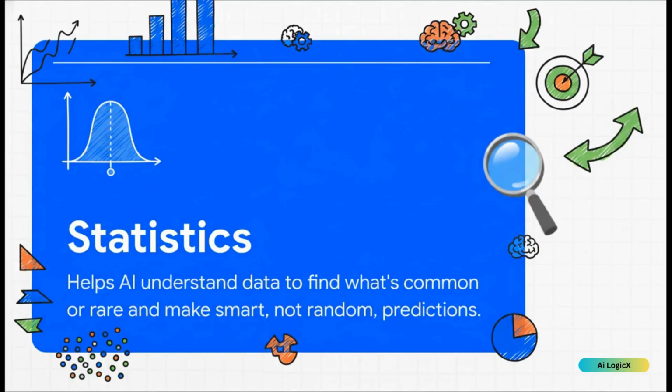If math is the language, you can think of statistics as the grammar. It's what helps the AI make sense of everything. It lets a computer look at a huge pile of data and find what's normal, what's weird, and what really matters. For example, it helps an AI figure out that most students score in the 70 to 80 range, so it can make an educated guess, not just a random one.